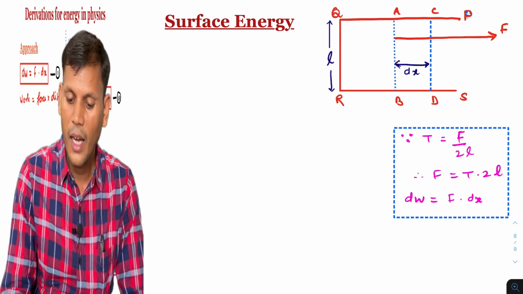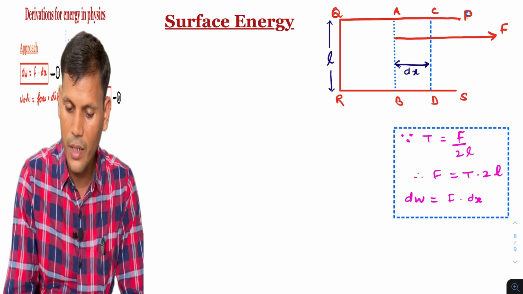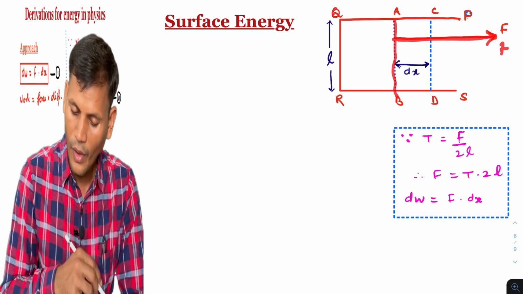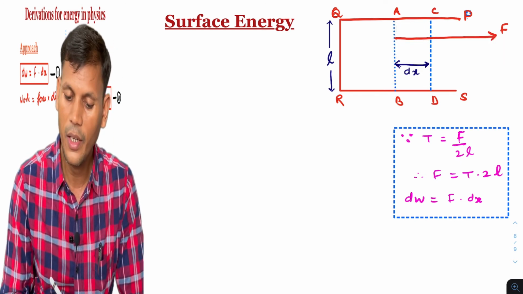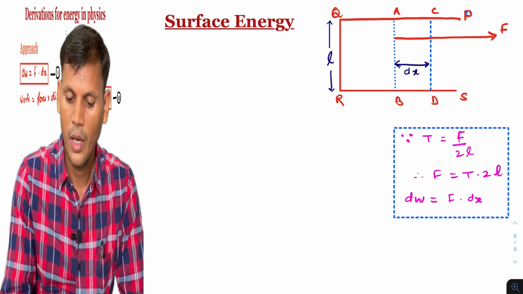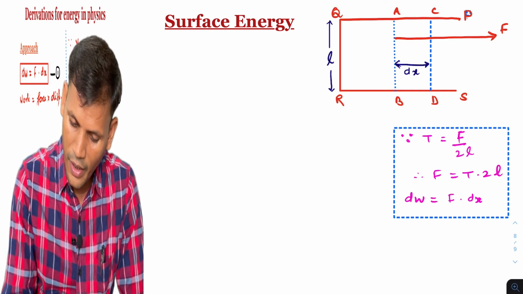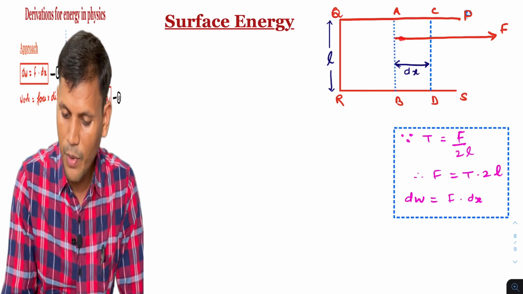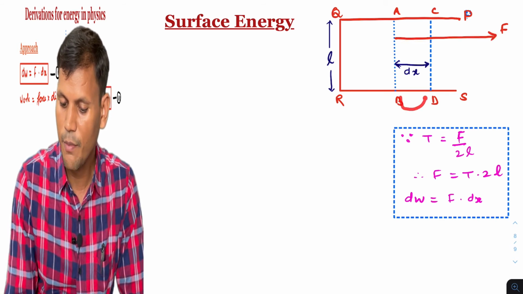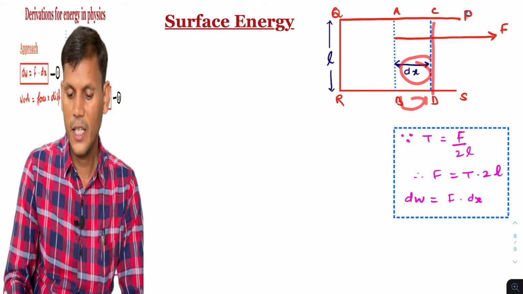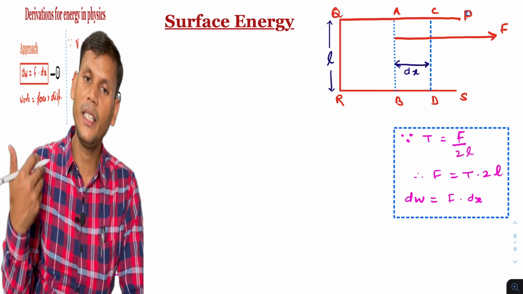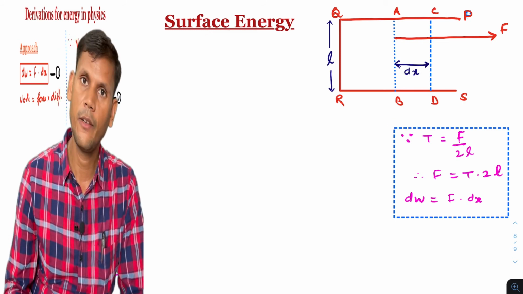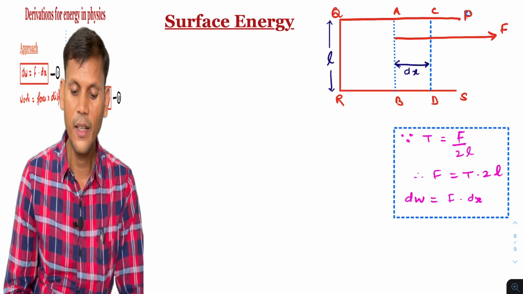And as we stretch this film by a force over here, we apply it here, then due to surface tension, what will happen? It wants to restore its original position. Initially the frame was here, AB, and when we apply the force on it, AB is displaced to CD for the displacement dx. Then we get the displacement, and if we get the force in terms of surface tension, then we can again find the derivation for the surface energy.